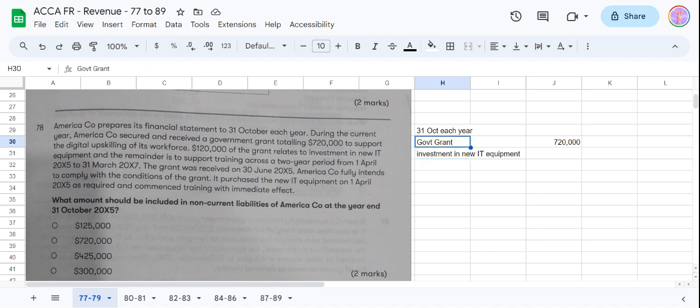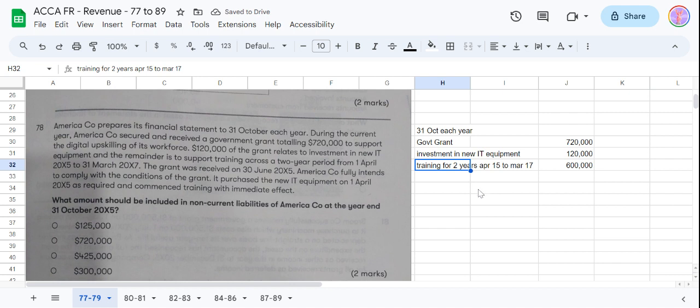So much information. Out of 720, 120 is related to investment in new IT equipment, not an additional number. And the remainder, 600,000, is to support training for 2 years.